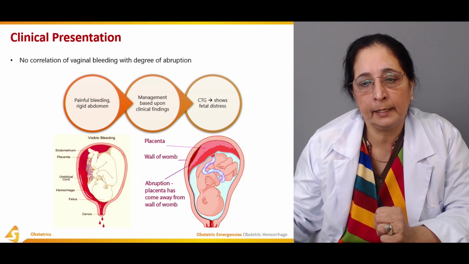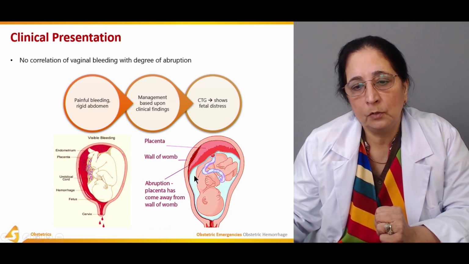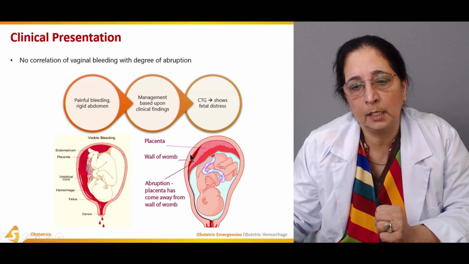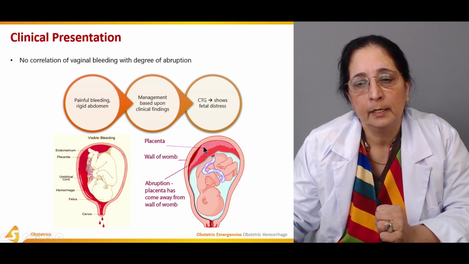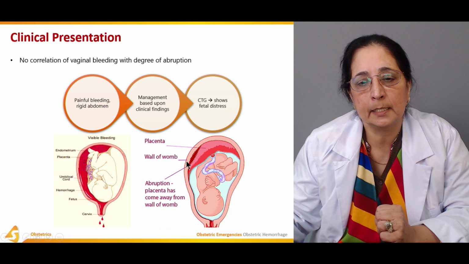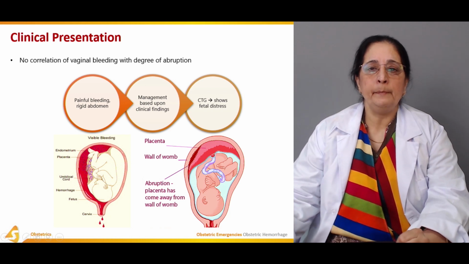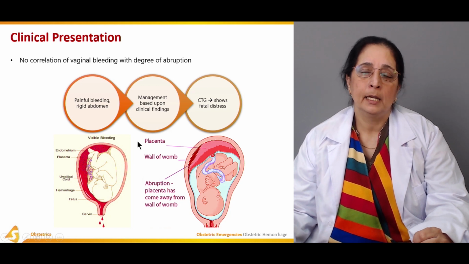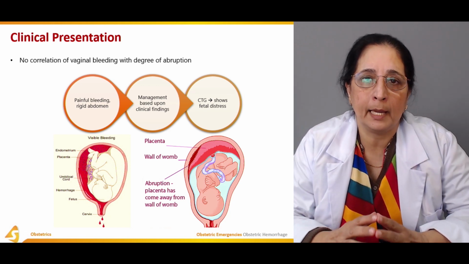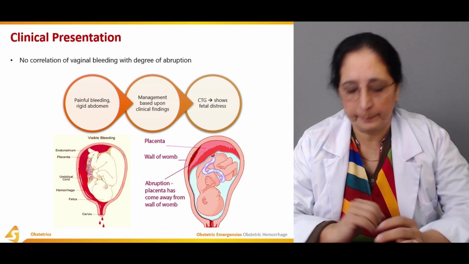And here, this is the normal placenta, this is the wall of the womb or uterus. Here the placenta has come away from the wall, the placenta is abrupted. So the management depends on the clinical findings. The abdomen can be very rigid and painful.